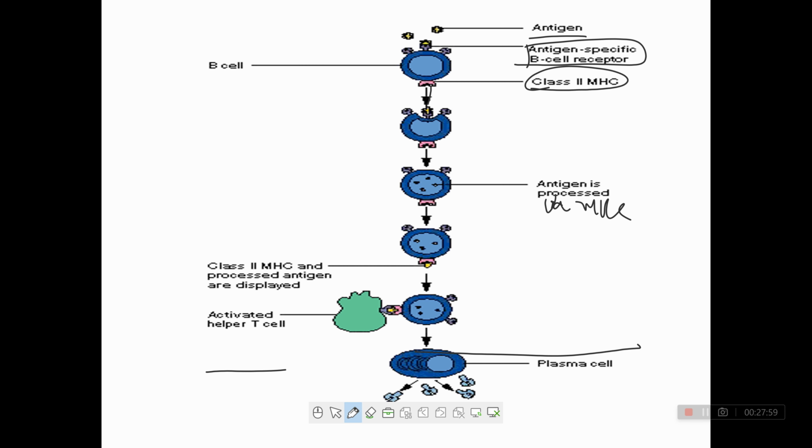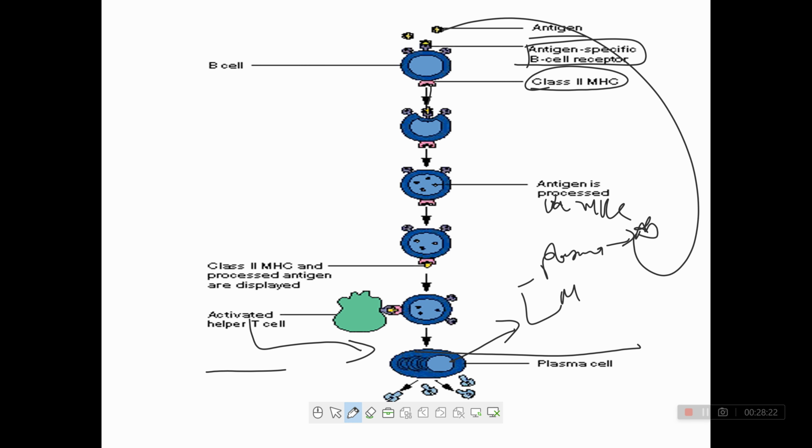After processing, class 2 MHC and the processed antigen are displayed. They activate helper T cells. After activating the helper T cell, they activate the B cell. When the B cell is activated, it differentiates into two types, plasma and memory cells. The plasma cell produces antibody, and this antibody kills the antigen. So this is the process or mechanism by which humoral immunity takes place.